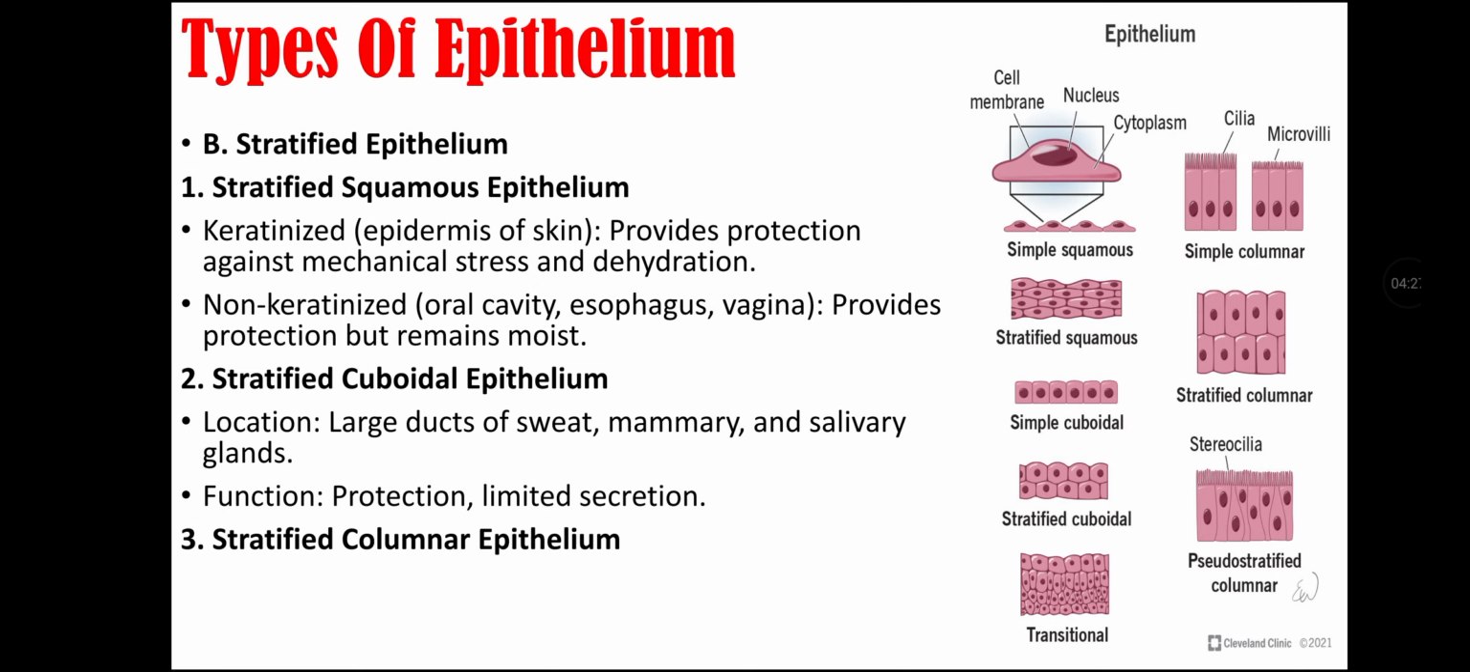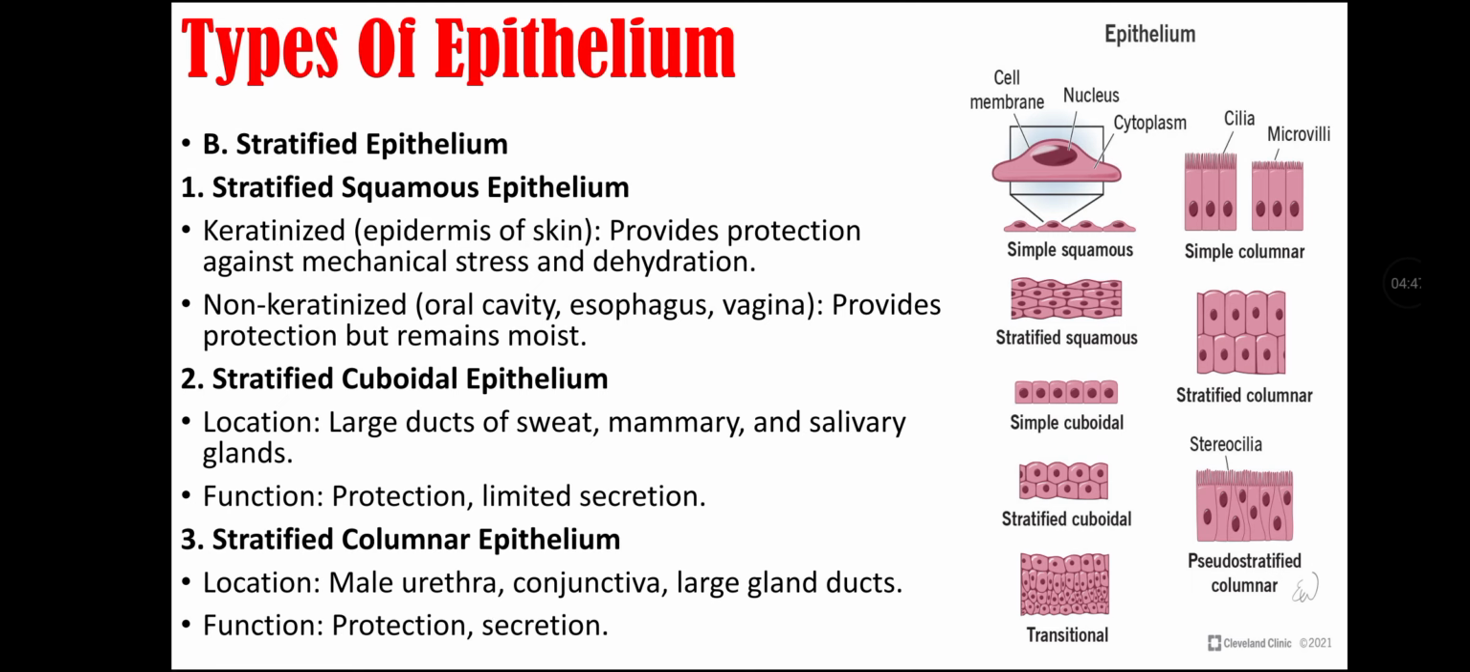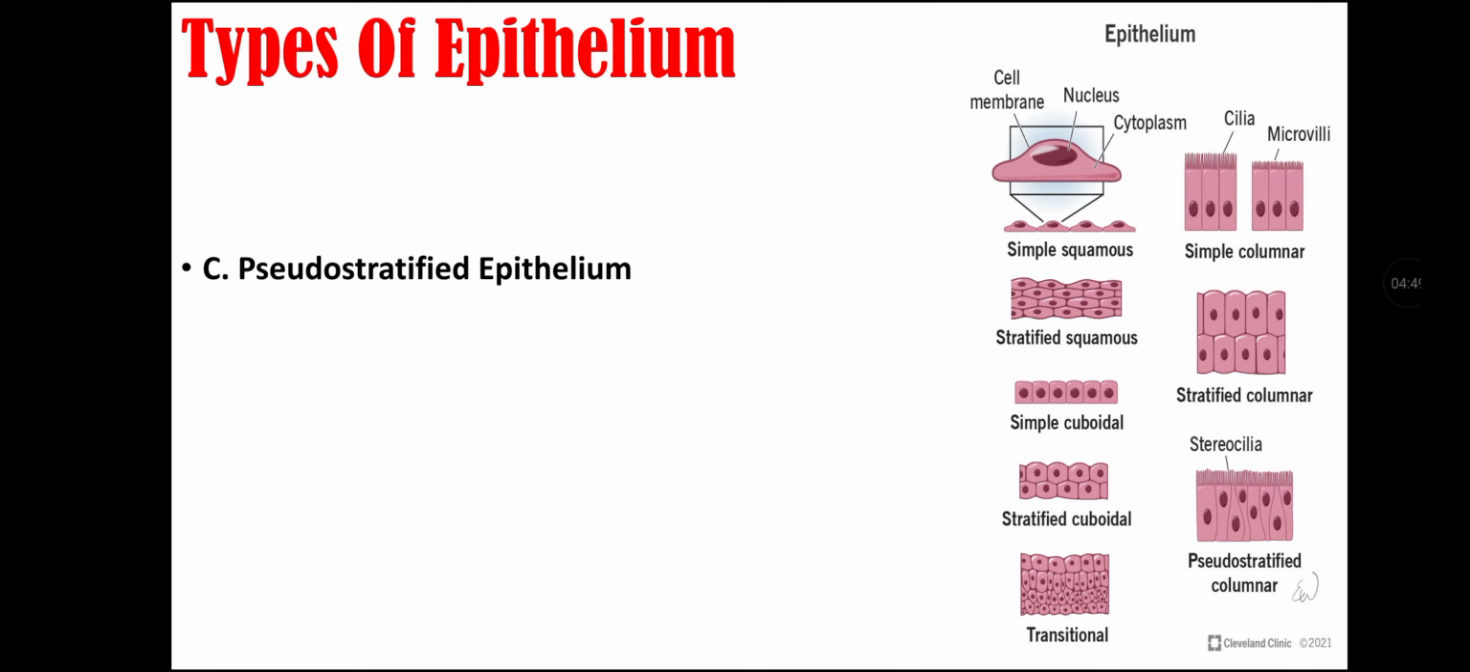Second type of stratified epithelium is stratified cuboidal epithelium, that is located at the large ducts of sweat glands, mammary glands and salivary glands. Their function is protection and limited secretion. Third type is stratified columnar epithelium, that is located at the male urethra region, conjunctiva region, and large gland ducts. Their function is protection and secretion.